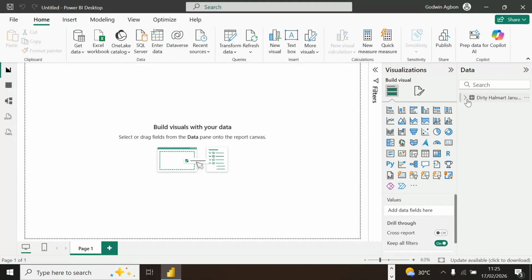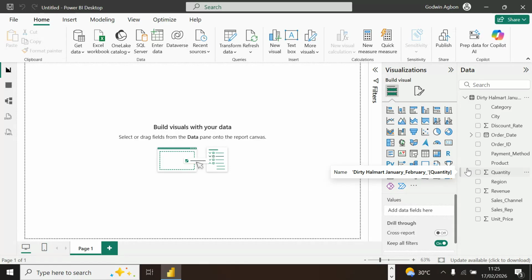All right. So on my right-hand side, you can see the fields we have in that Excel sheet just now. So let me label this as this report. Let me label it as a dashboard.